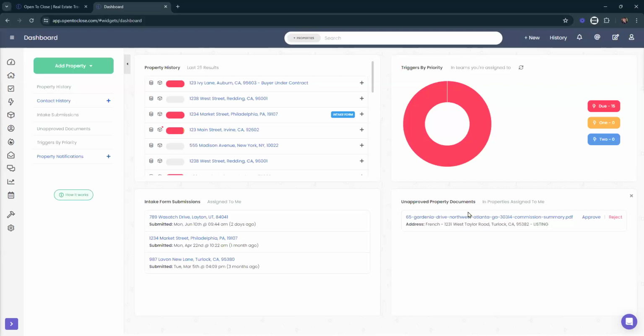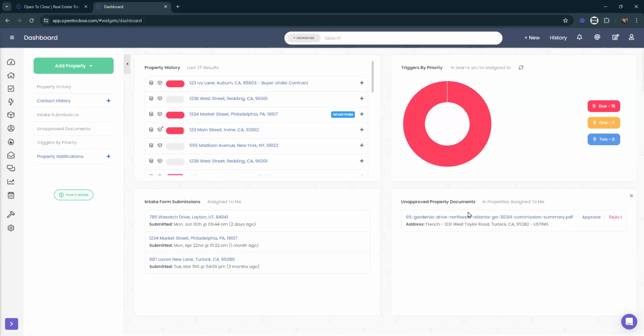Some of you guys might have access to our public intake forms. Public intake forms are slightly different. They're going to be a link that you can share with anyone. I usually suggest, if it's a link, be very mindful of that link, because the moment you send it out, if it goes to someone, they can send it to whoever they want, and then they immediately have access to submitting intake forms to your Open to Close account.